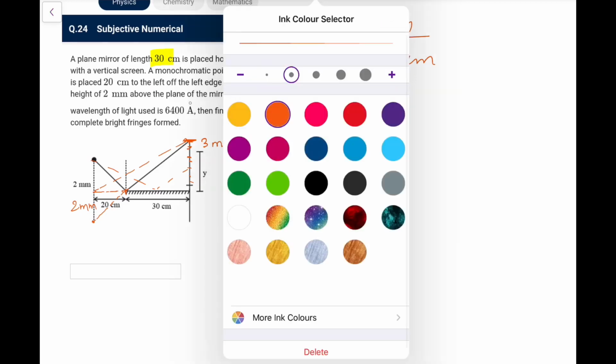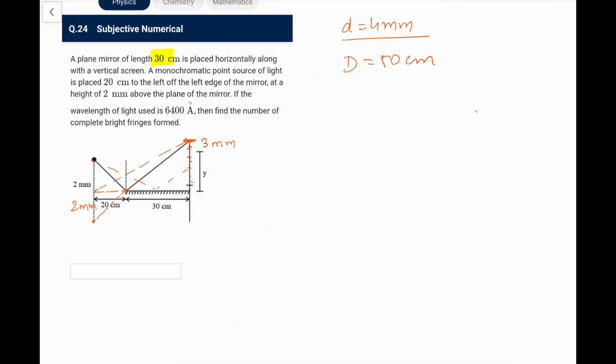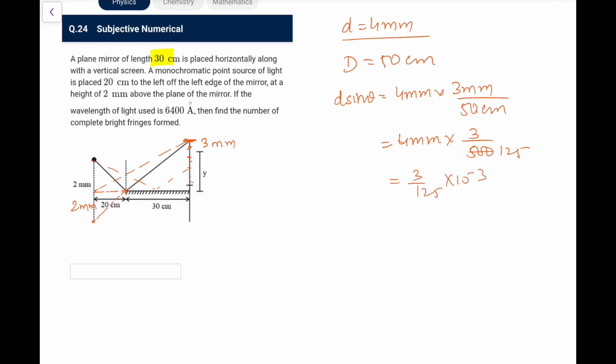Now at this point, if I check the order, the path difference would be d sine theta. So d is 4 mm, and sine theta would be 3 mm upon this distance, which is 50 centimeters. So this is 4 mm into 3 by 500. So this is 500, this is 125. So we have 3 by 125 into 10 to the power minus 3. Take it in SI units and take it to be some n times lambda. Lambda is 6400 into 10 to the power minus 10.